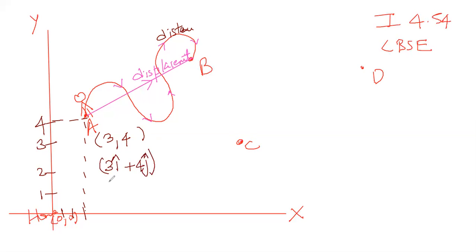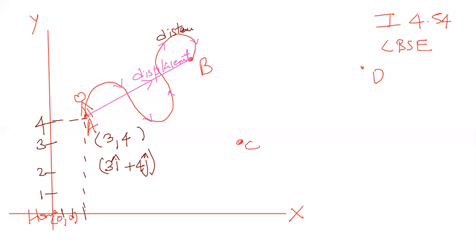What does this mean? I cap means 3 units on x axis, j cap means 4 units on y axis. Rather than saying the whole English sentence completely and explicitly, we are simply writing that only as a shortcut. If I write this as an English sentence, it means 3 units on x axis plus 4 units on y axis. But better than writing that, we just write as a shortcut, 3 I cap plus 4 j cap. What is I cap? 1 unit on x axis.